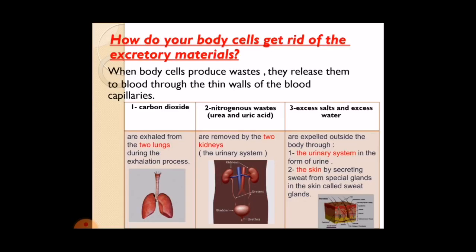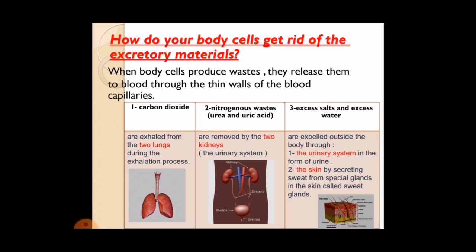How do your body cells get rid of the excretory materials? When body cells produce wastes, they relay them to the blood through the thin wall of blood capillaries. So carbon dioxide is excreted from the two lungs during the exhalation process.